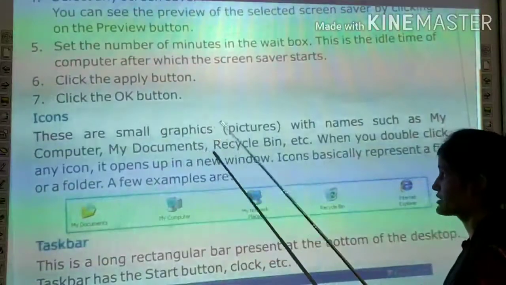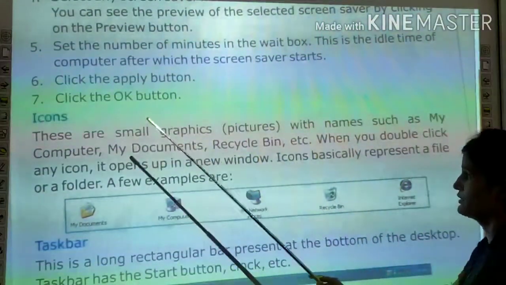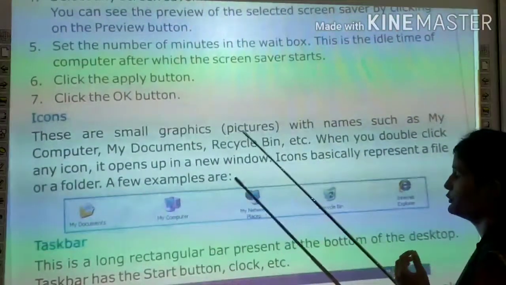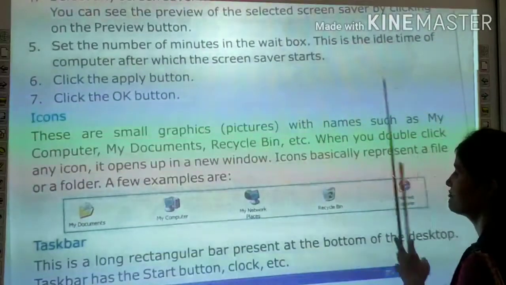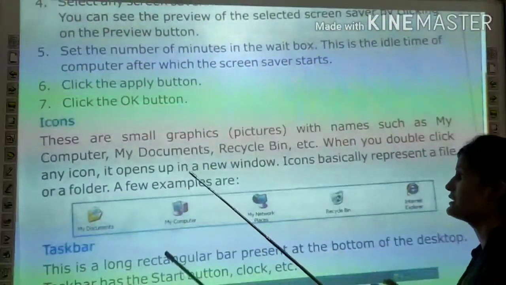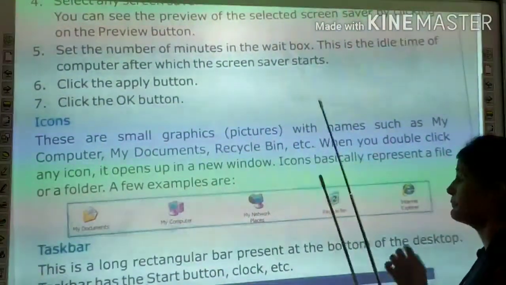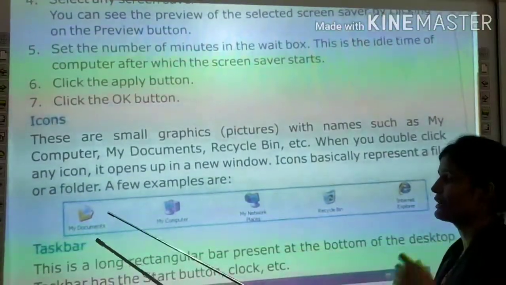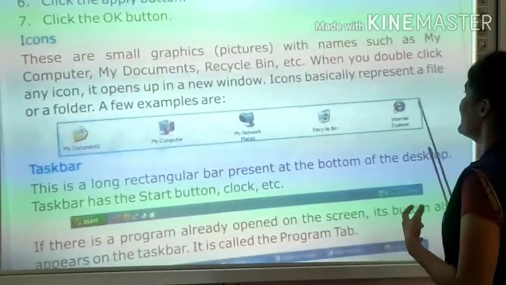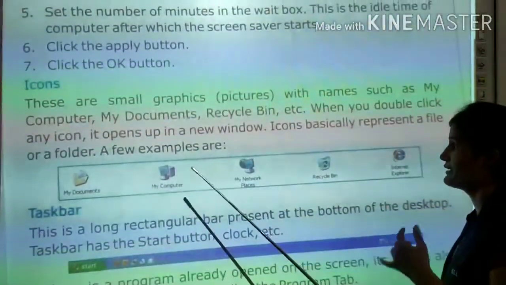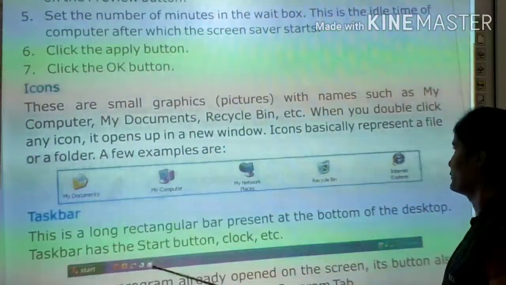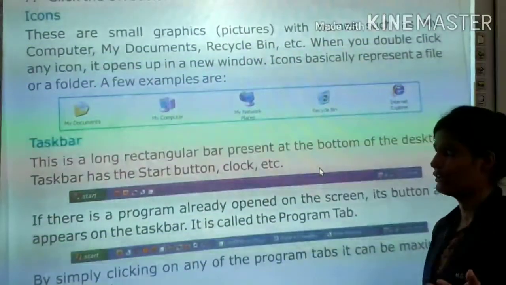Icons. These are small graphics or pictures with names such as my computer, my documents, recycle bin. When you double click any icon, it opens in a new window. Icons basically represent a file or a folder. Icons क्या होते हैं? डेस्कटॉप पे भी काफ़ी सारे नेम्स के आइकन्स होते हैं, ऐसे ही small graphics होते हैं, छोटे से graphics होते हैं, ये pictures होते हैं with names on it. You must have seen काफ़ी सारे ऐसे नाम होते हैं आइकन्स के. My documents, my computer, my network places, recycle bin, internet explorer. You can open the icons by double click on any icon, it opens in a new window. It basically represents a file or a folder.